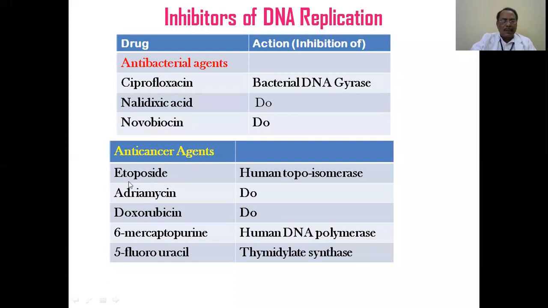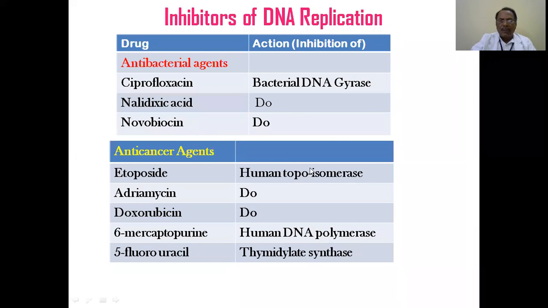This is etoposide, adriamycin, doxorubicin, 6-mercaptopurine, 6-fluorouracil. The first three, etoposide, adriamycin, doxorubicin, are human topoisomerase